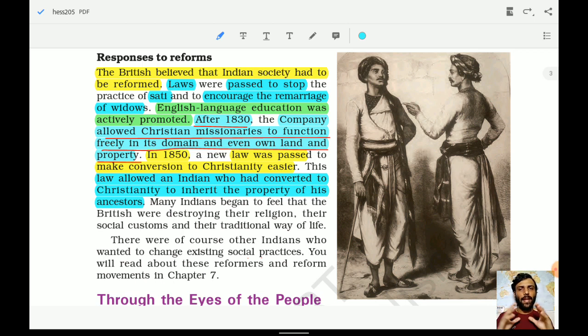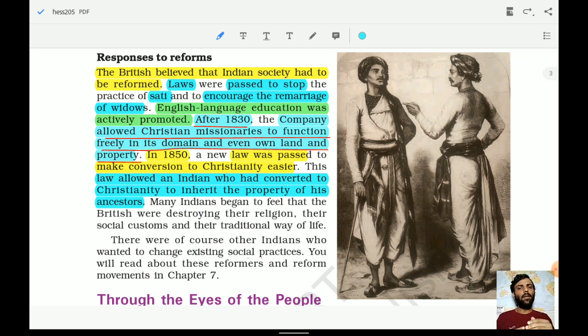Now, the people residing in the Indian subcontinent, when they saw these missionaries, must have thought that these people were going to infringe on their religious affairs. Okay, so there was a prominent threat for these people as well. In 1850, a new law was passed to make conversion to Christianity easier, and this allowed an Indian who had converted to Christianity to inherit the property of his ancestors. So now they also tried different methods to entice these people.